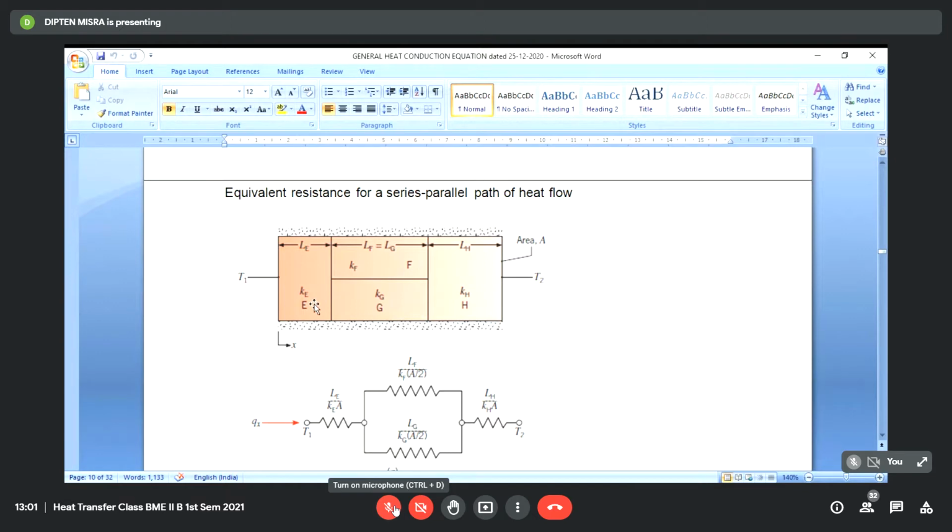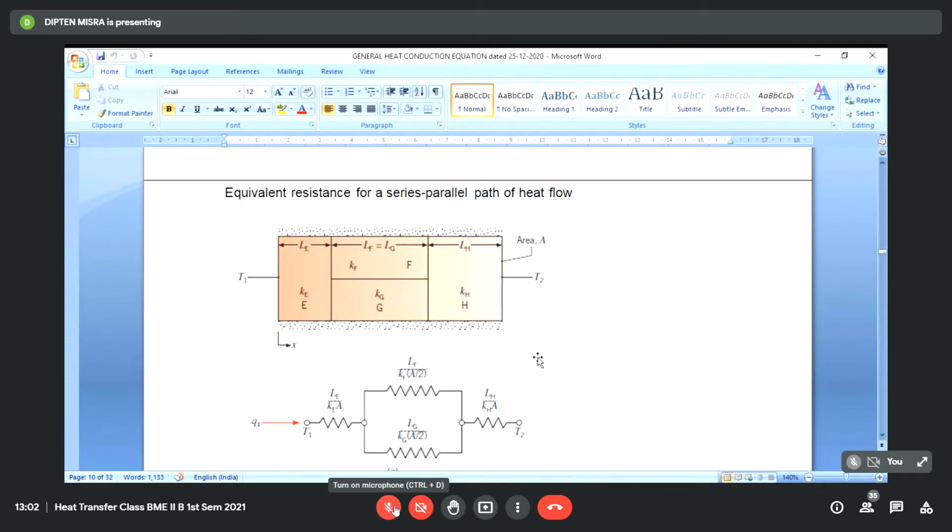They have different conductivities Ke, Kf, Kg, and Kh. This layer has a thickness Le, and the in-between layer has a thickness of Lf equal to Lg. Both have the same thickness, and the other side has a thickness of LH. So I will not cover this in detail. I'll just try to give you an example where it can happen.